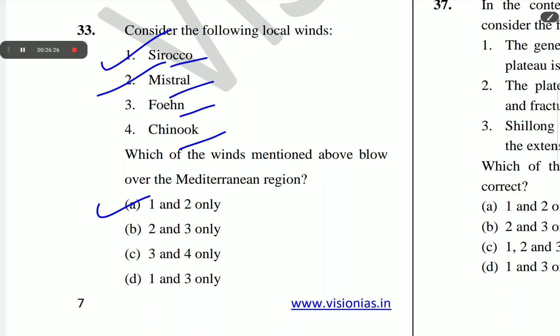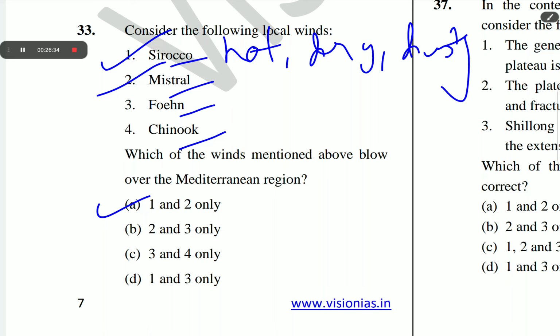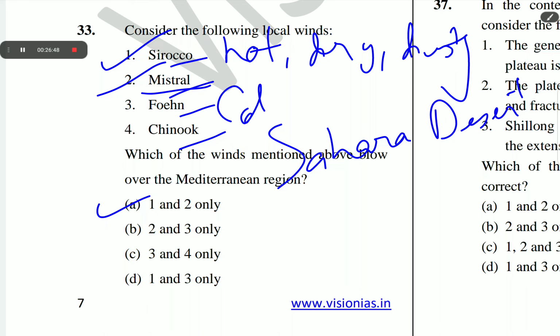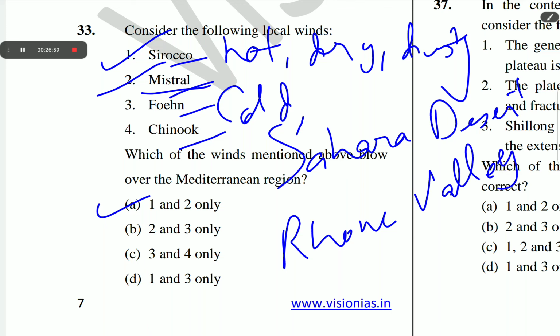Sirocco is a hot, dry, dusty wind which originates in the Sahara Desert. And Mistral is a cold wind rushing down the Rhone Valley in France over to the Mediterranean.